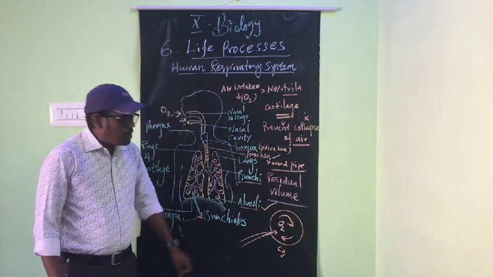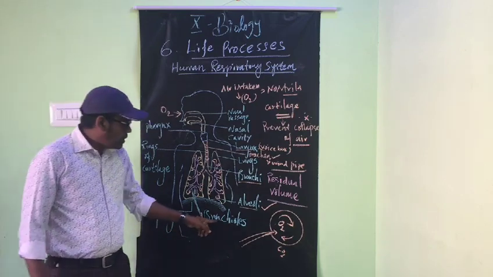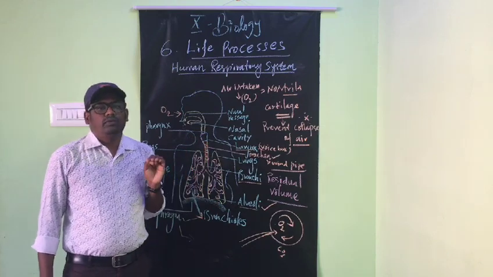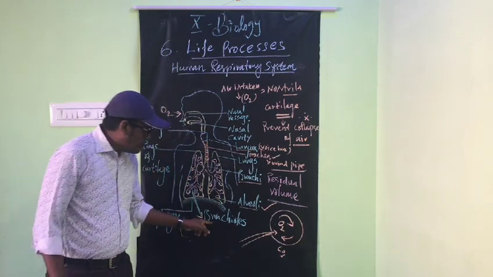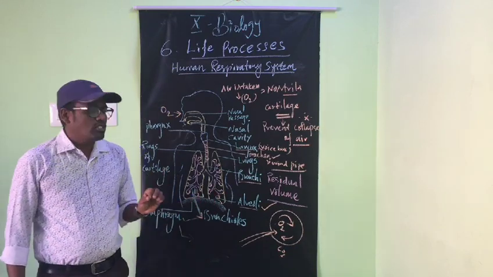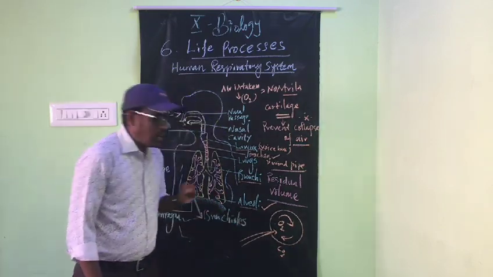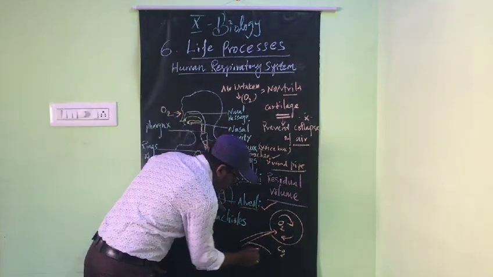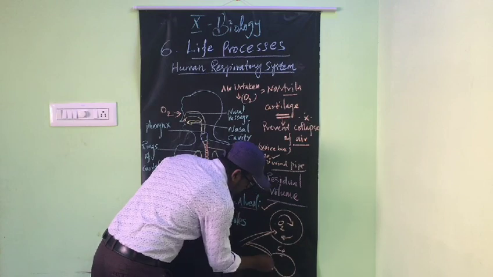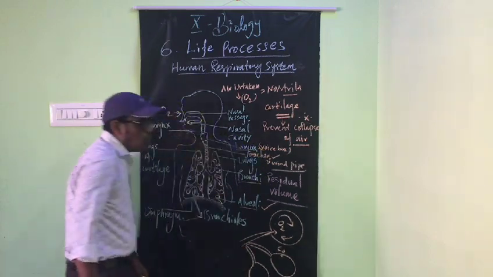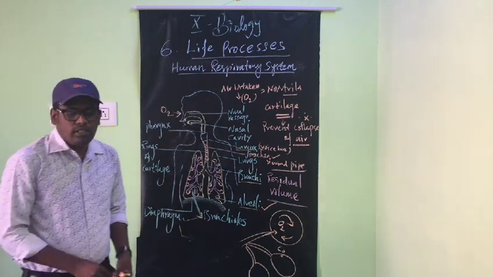At the end of each bronchiole, there is a balloon-like structure. The terminal of the bronchioles has a balloon-like structure called the alveoli. Like this, many alveoli are there. Each alveolus has a large number of blood vessels.